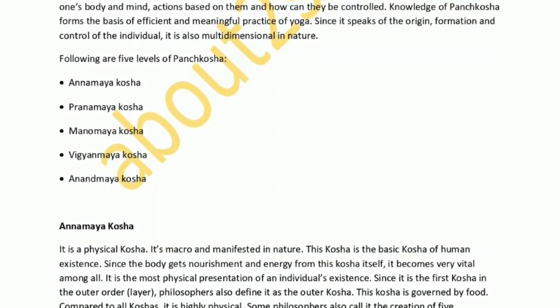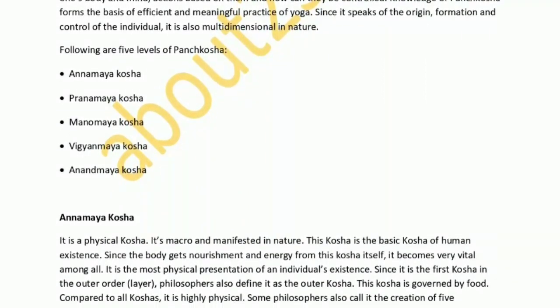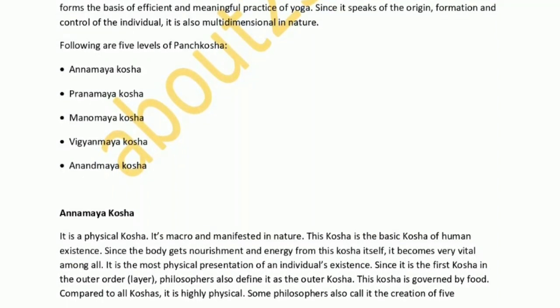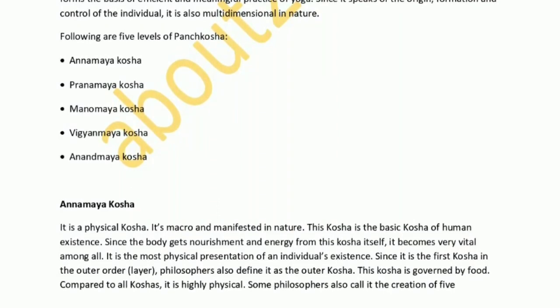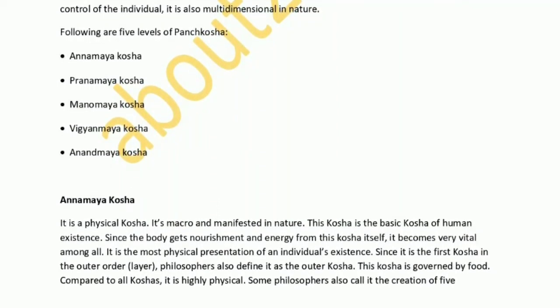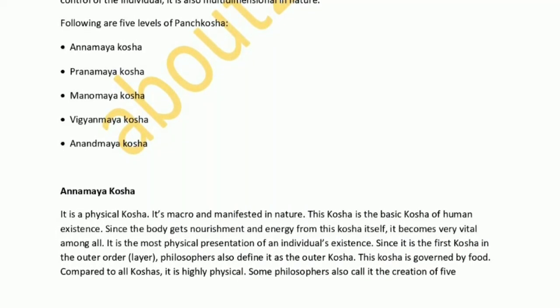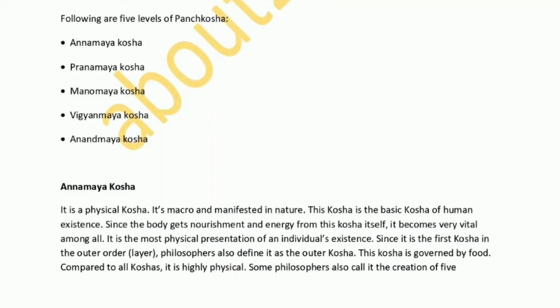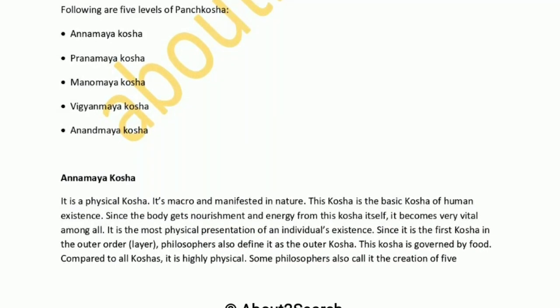Annamaya Kosha. It is a physical kosha. It's macro and manifested in nature. This kosha is the basic kosha of human existence. Since the body gets nourishment and energy from this kosha itself, it becomes very vital among all. It is the most physical presentation of an individual's existence. Since it is the first kosha in the outer order, layer, philosophers also define it as the outer kosha.